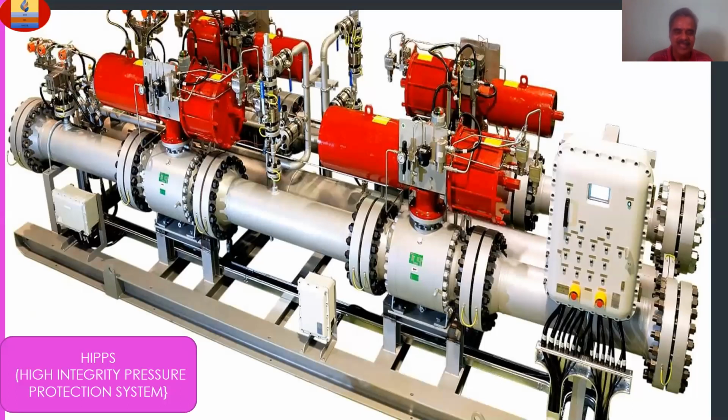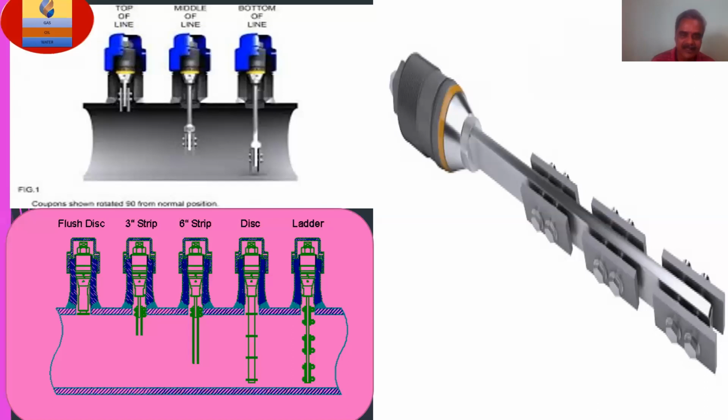This is HIPS, High Integrity Pressure Protection System. This is also installed in gathering stations in order to provide pressure protection of pipelines, piping, vessels and process packages against overpressure, allowing the use of lower design pressure downstream of the HIPS. That is the reason most places install this HIPS.